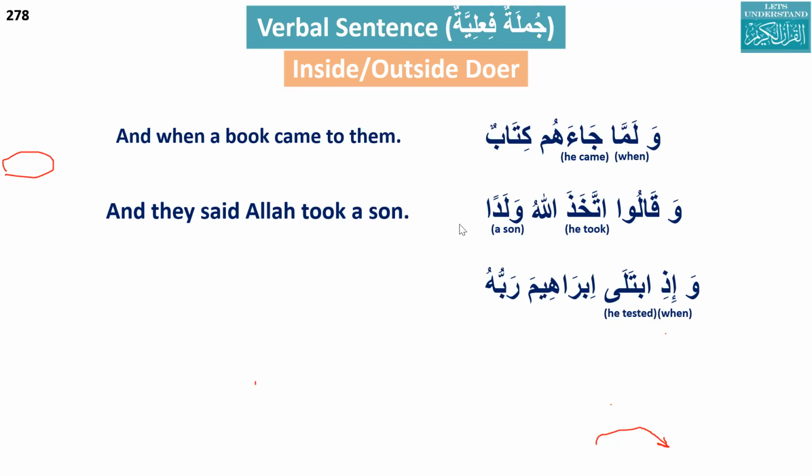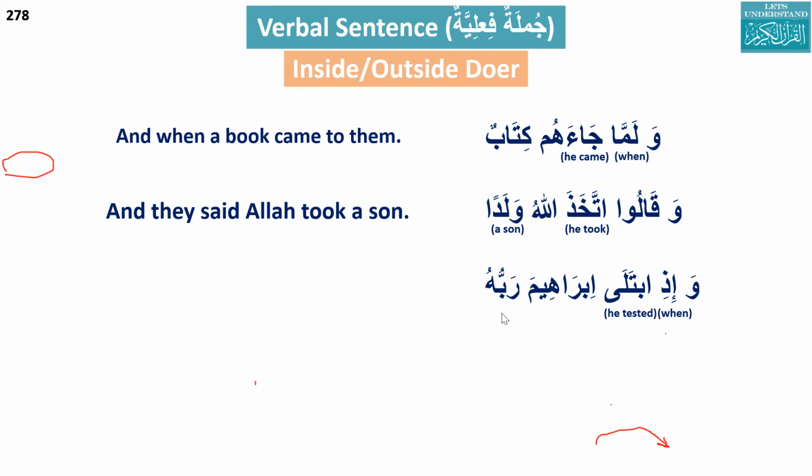Go ahead, please. This ayah, please. وَإِذِ ابْتَلَى إِبْرَاهِيمَ رَبُّهُ. Wa and idh are harf. There is no problem. Just say wa, and idh, when. Now come to ibtala. What is the inside doer? He. What is the meaning here? Ibtala means he tested. When there is a he as the inside doer in the jumla, we should look at the outside doer. What is the outside doer here?